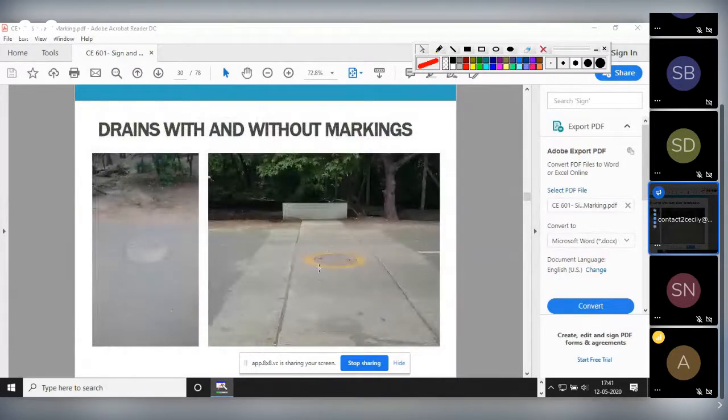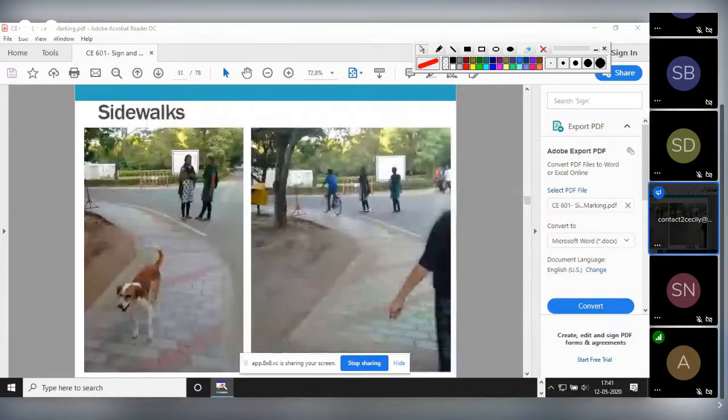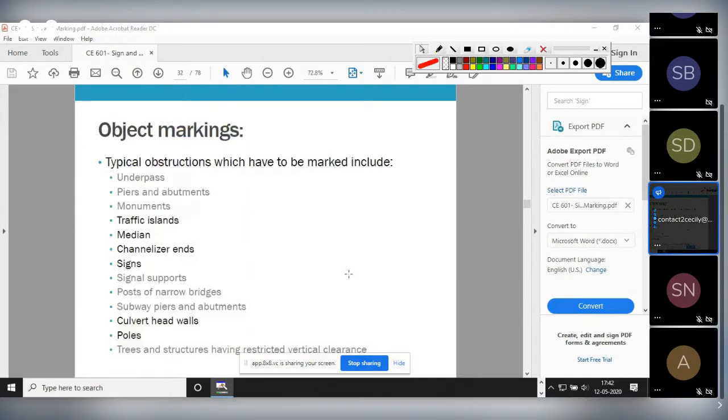See, these are also one kind of marking. Some objects are within the carriageway, or some objects are within the pavement. It should be marked. See here, they have demarcated it. This much is for the carriageway, and this is for the sidewalk, footpath, cycle, footpath, all these things.